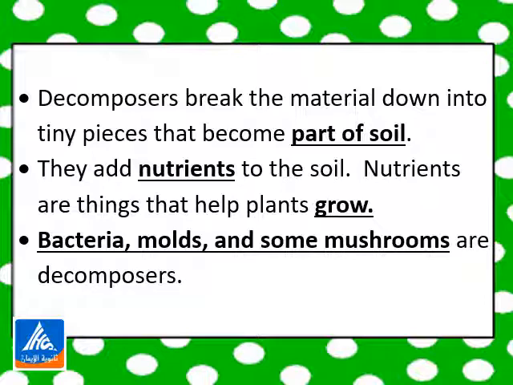So again, decomposers break the material down into tiny pieces which become part of the soil. They add nutrients to the soil. These nutrients are necessary for the plants to grow. Decomposers are like bacteria, molds, and some mushrooms.